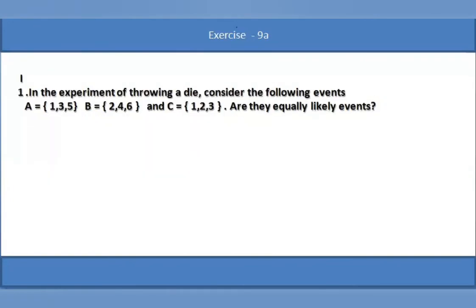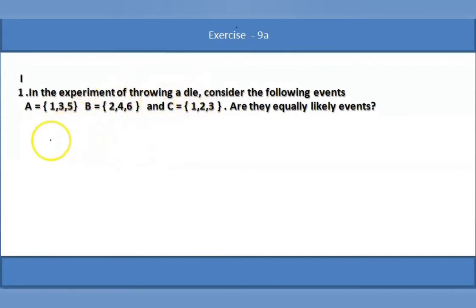The given question is from exercise 9a. We'll discuss the problem now. In the experiment of throwing a die, consider the following events: A is equal to {1, 3, 5}, B is equal to {2, 4, 6}, C is equal to {1, 2, 3}. Are they equally likely? That is the question given.